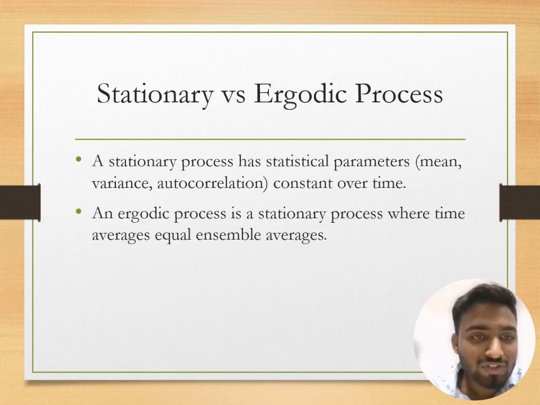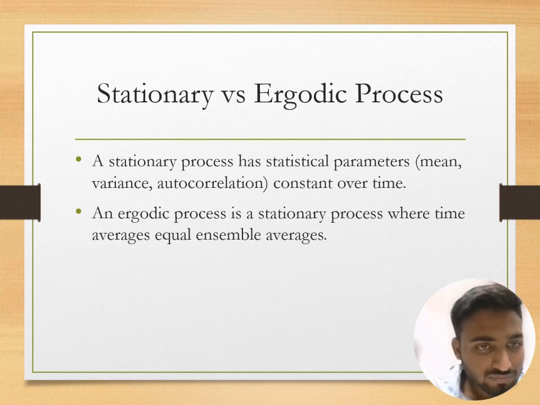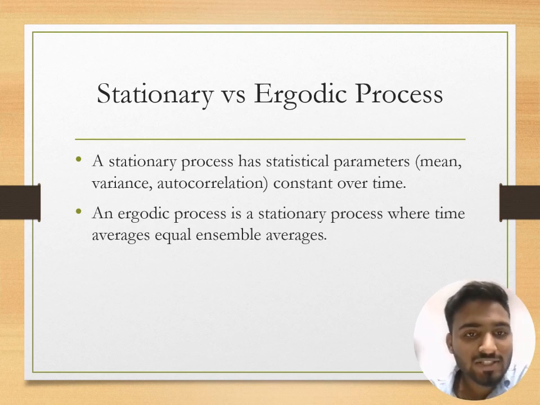A stationary process has statistical parameters, mean, variance, autocorrelation, constant over time. An ergodic process is a stationary process where time average equals ensemble average.